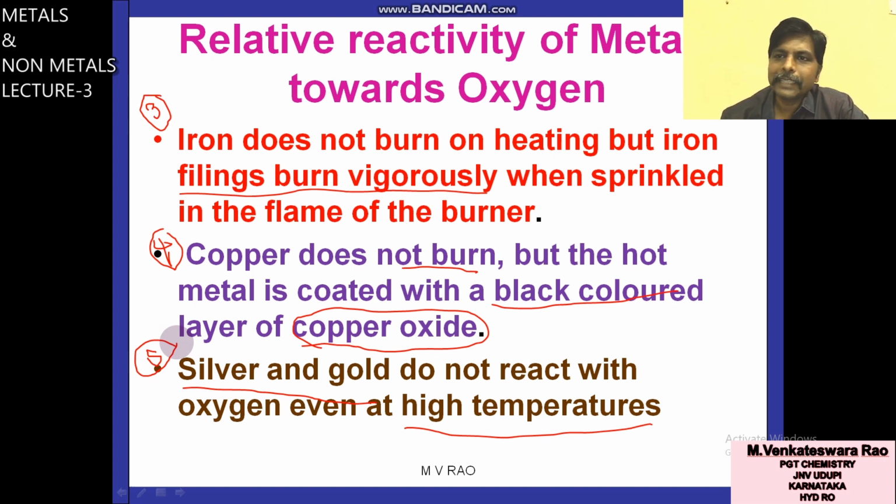In the case of iron, if you take an iron rod, no reaction; if you take iron filings, it reacts vigorously. Next, copper does not burn, but a layer of copper oxide forms. Next, silver and gold do not react with oxygen even at high temperatures.